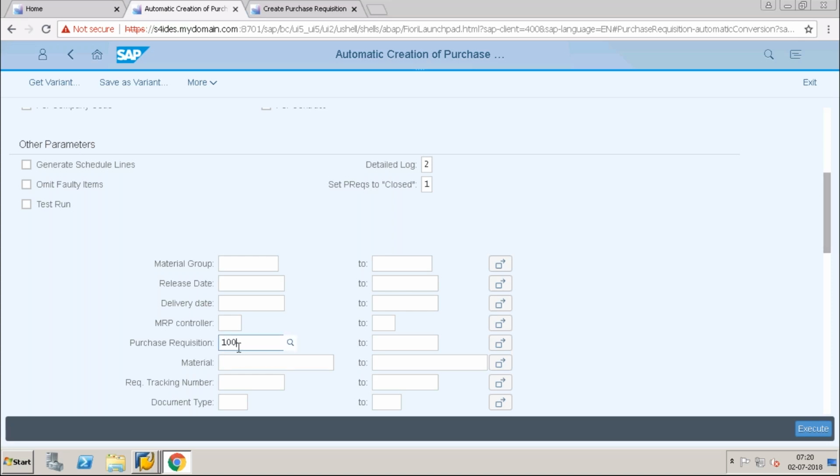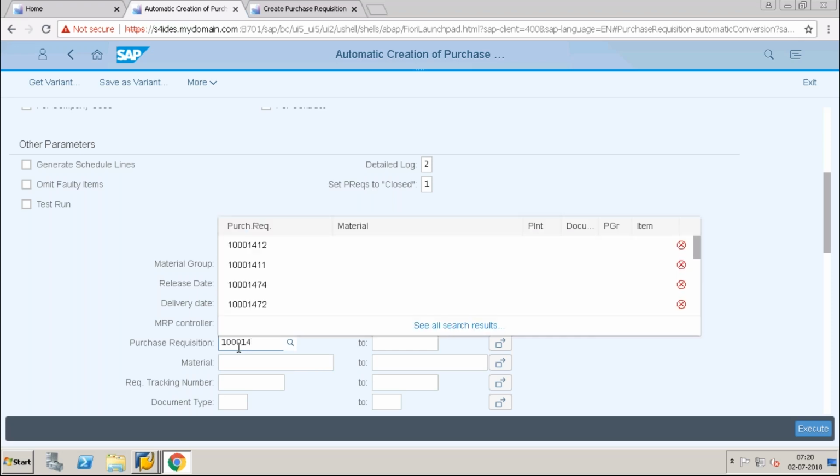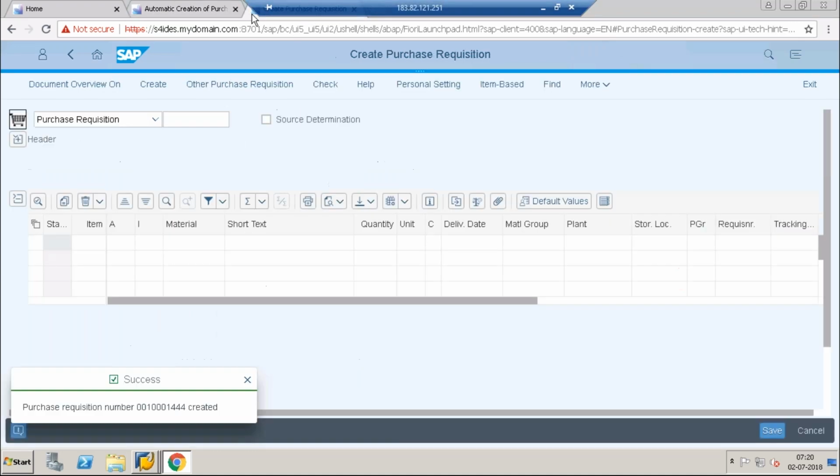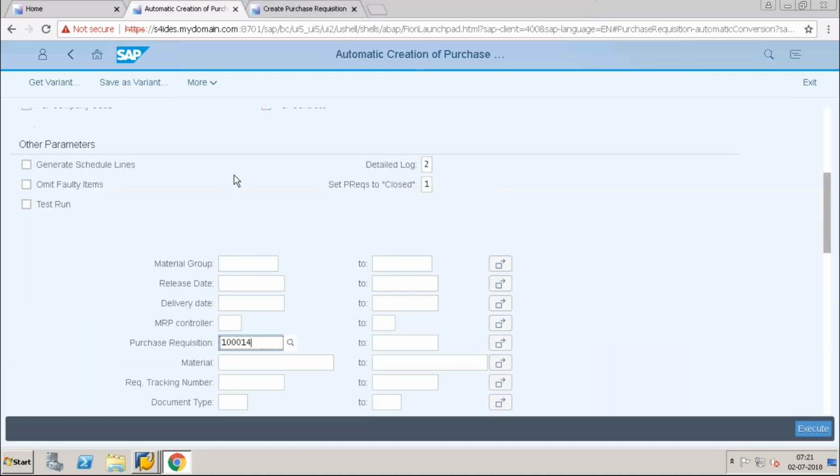Okay, I will try first with this, 100144. What is the number here? We have 1444. Okay, just try to execute this.